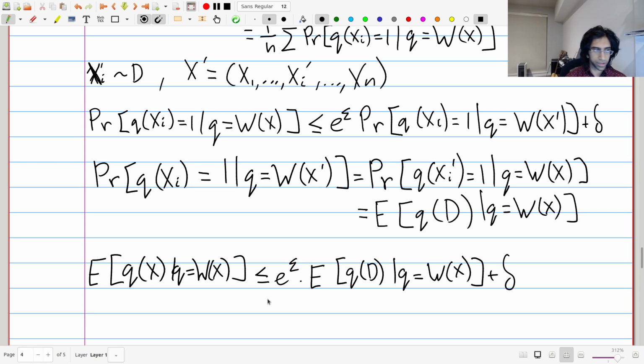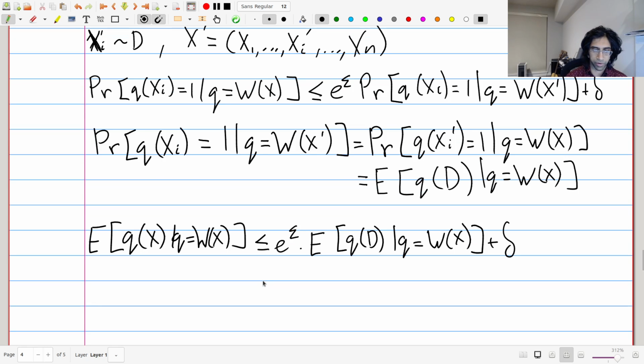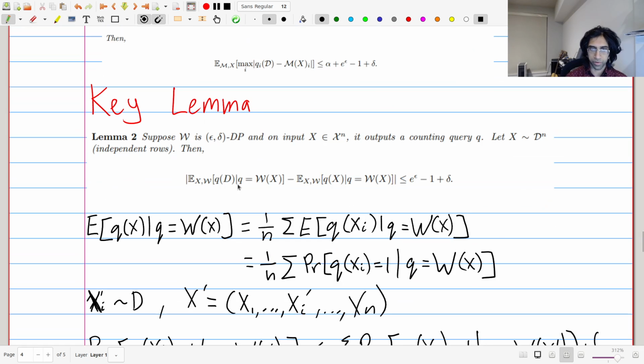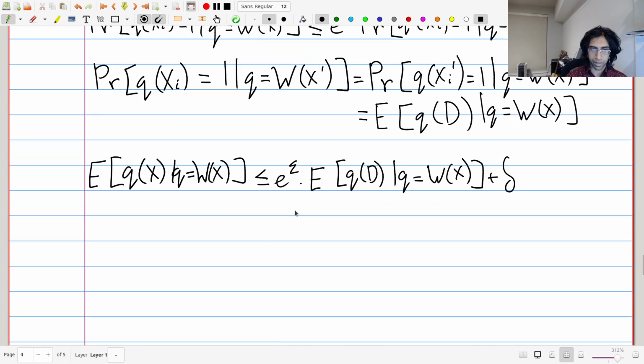So this is close, but not exactly what we wanted to prove. Remember what we wanted to prove? We wanted to prove that their difference in absolute value is less than this quantity here. Well, let's see how we do that.